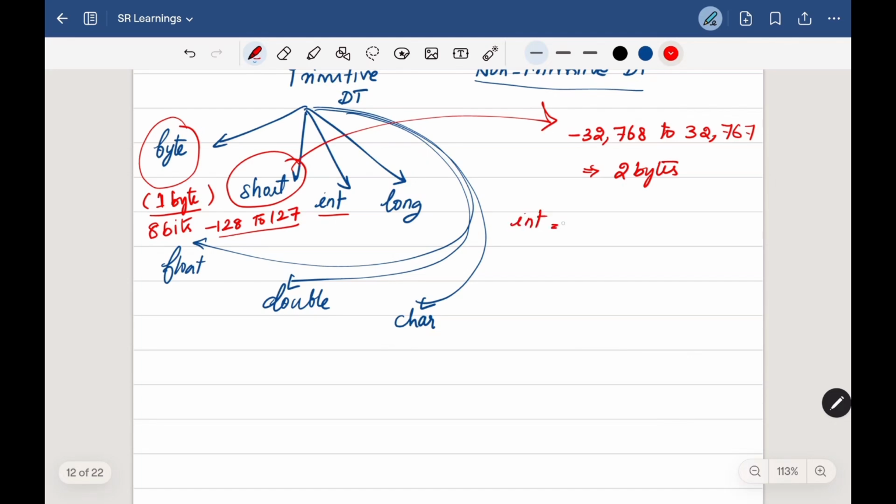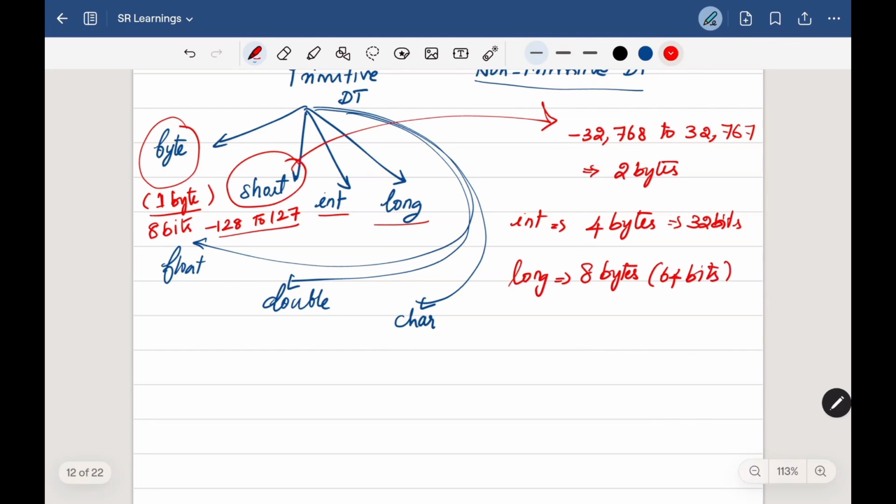For the int, we can store data up to 4 bytes of size, that's 32-bit storage. Under this, we can store a big number, around 10 digits, from negative to positive. Here comes another data type, long. Under this, we can store 8 bytes of numbers, that's around 64 bits.